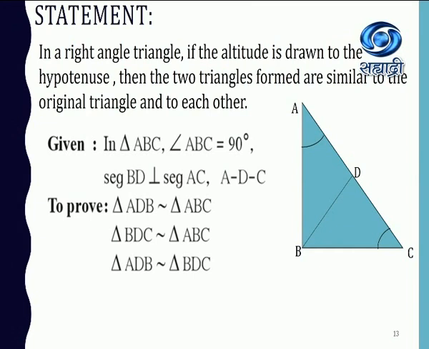So what we have to prove is, out of these two triangles, the first, triangle ADB, is similar to the original triangle ABC. The second, triangle BDC, is similar to the original triangle ABC. And the third thing we have to prove is that both these triangles ADB and BDC are similar to each other. Now let's see how it happens.